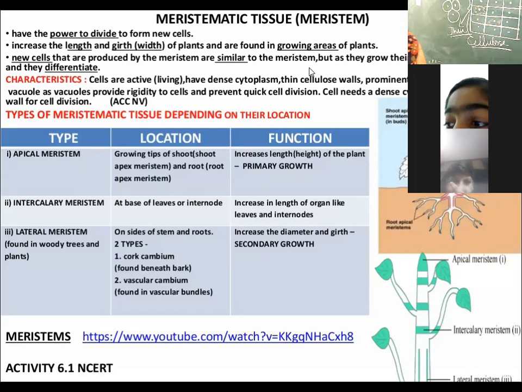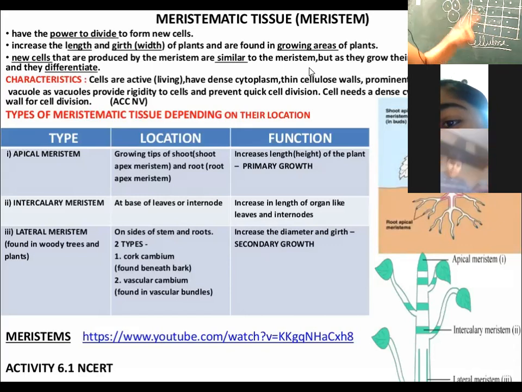So the first characteristic feature we discussed about the meristematic cell is that cells of the meristematic tissue are living. Second, they are compactly arranged without any intercellular space. Third, meristematic cells can be spherical, rectangular, or polygonal, right? Okay. Then what about the cell wall?